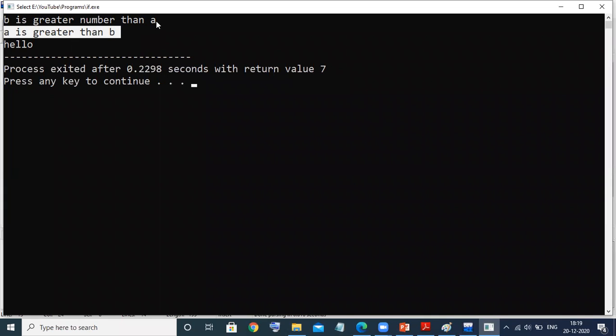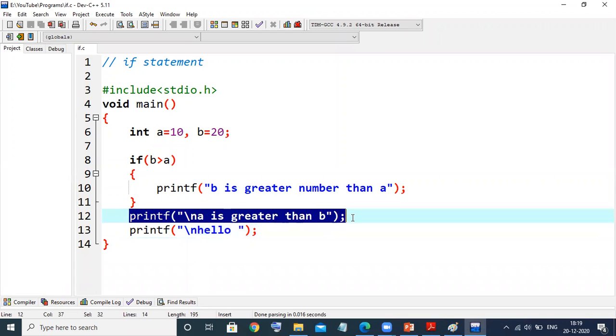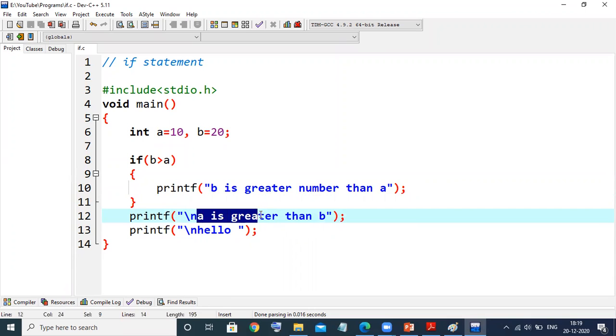See, b is greater than a. That was the correct answer, right? But as the flow is sequential, after coming out of this if block, it is seeing this statement, right? And the compiler will not understand whether I need to execute or I need to break. The compiler will simply execute a line if it is there without any condition. So it is executing this also. But in this case, I don't want this.